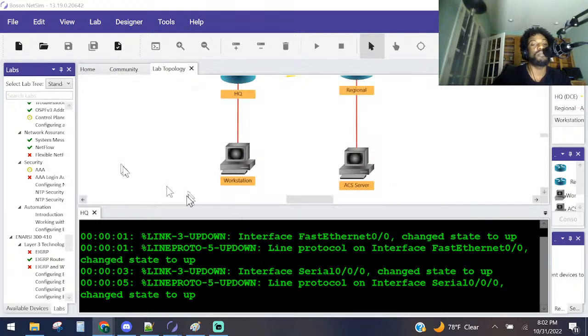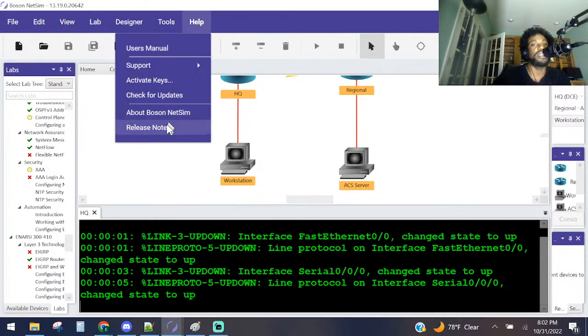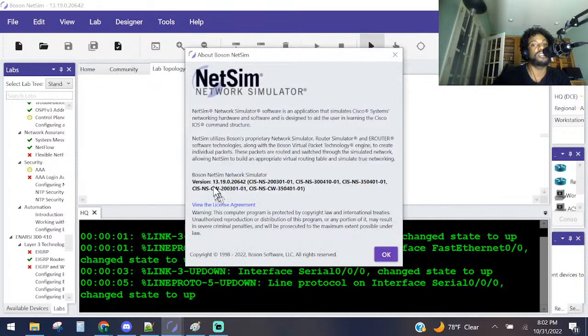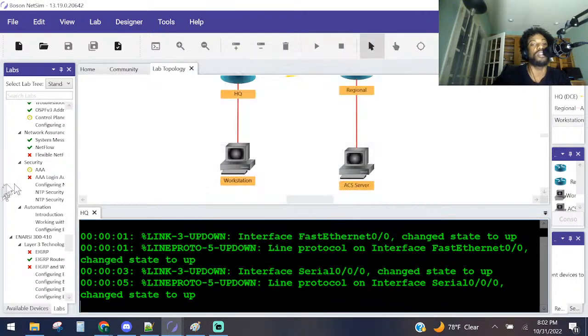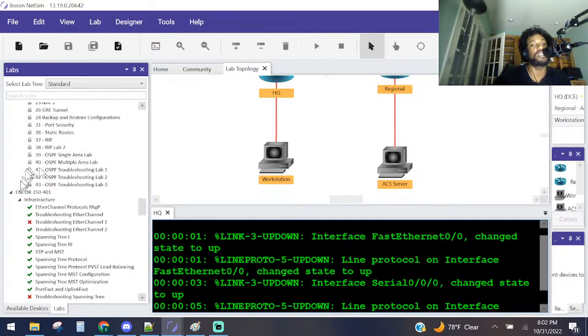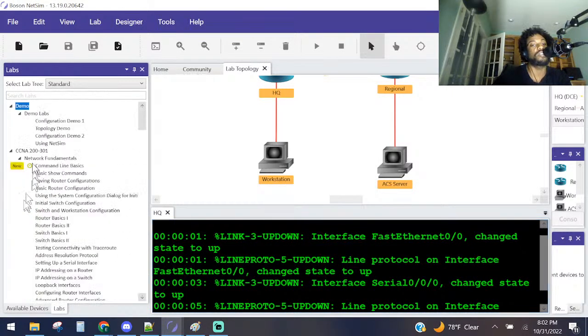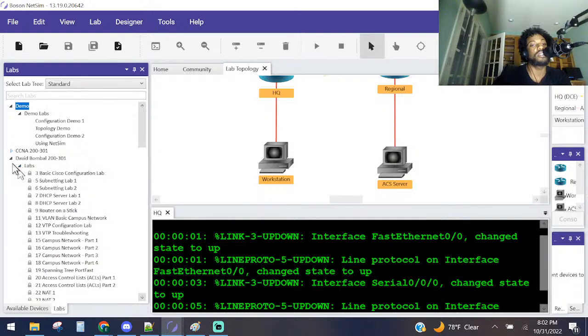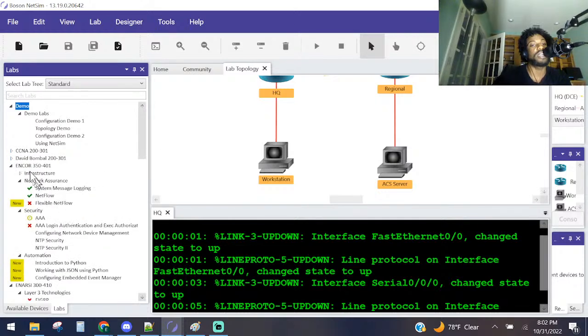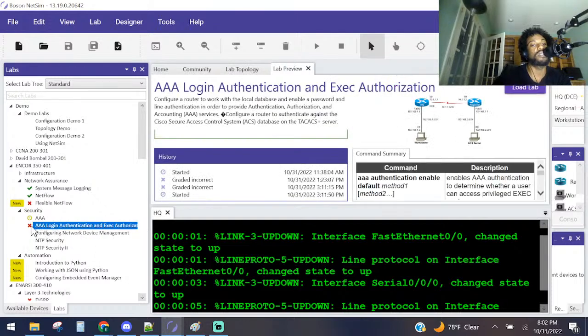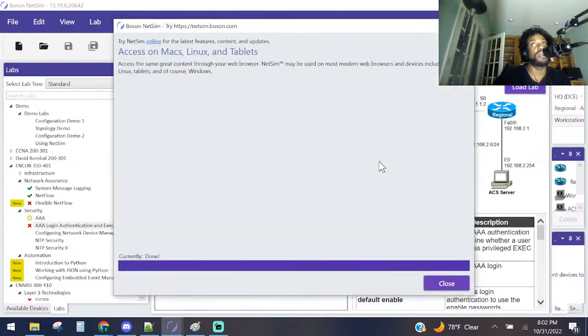Anyway, today's lab is gonna be in Boson NetSim. The version I'm using is Boson NetSim version 13, as you can see right there. If you got this application, go ahead and launch it up. I'm gonna be doing the CCNP lab, which one is it? I think it's in the Encore section. I'm going to do the AAA lab, this one right here. As you can see, there's a red X I ain't completed, so we'll be doing this live here. So go ahead and start that up.